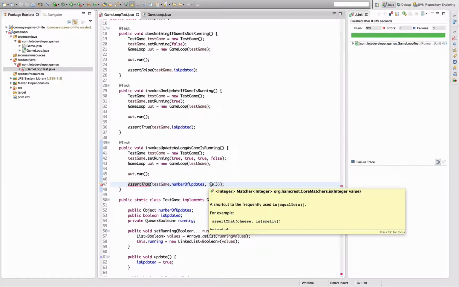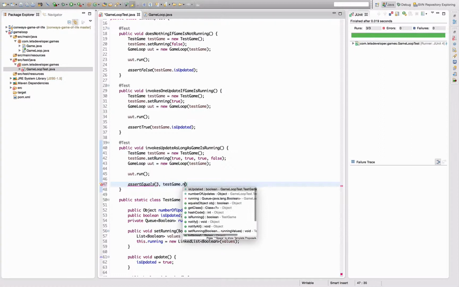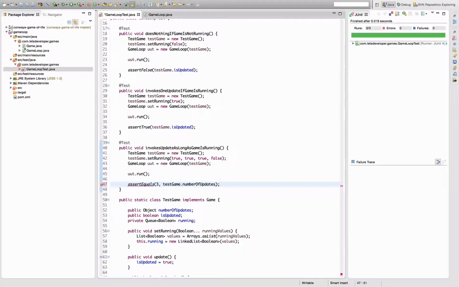Hamcrest core matches. No, that looks fine. Ah, goddammit. I'm going to figure that out somewhere else. Assert equals 3, test game number of updates. As soon as I figure out what's going on here, I'll inform you.